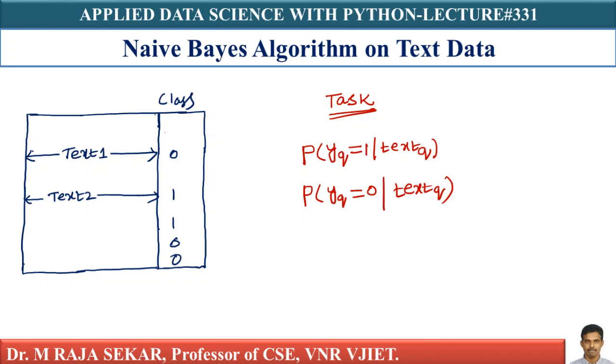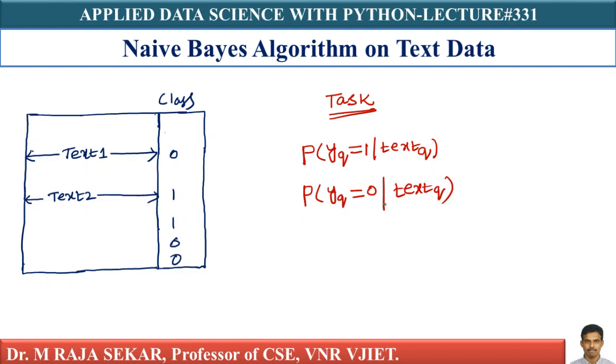What is our task? Our task is, given some query text, you want to compute the probability of YQ. YQ means it's a label. How many labels are there? There are two labels. Label may be 1, label may be 0. Probability of YQ equal to 1 for the given text query and probability of YQ equal to 0 for the given text query. That is our intention.